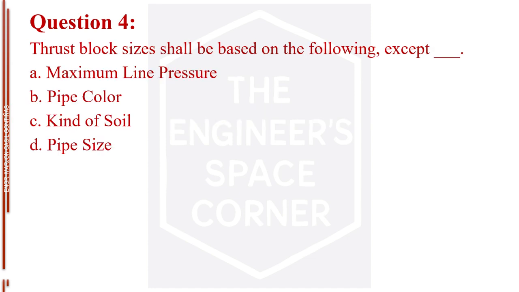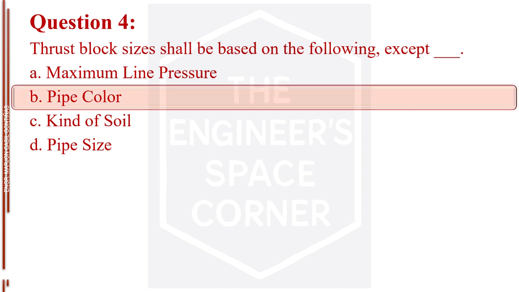Question number 4. Thrust block sizes shall be based on the following, except blank. Letter A, maximum line pressure. Letter B, pipe color. Letter C, kind of soil. Letter D, pipe size. The answer is letter B, pipe color.